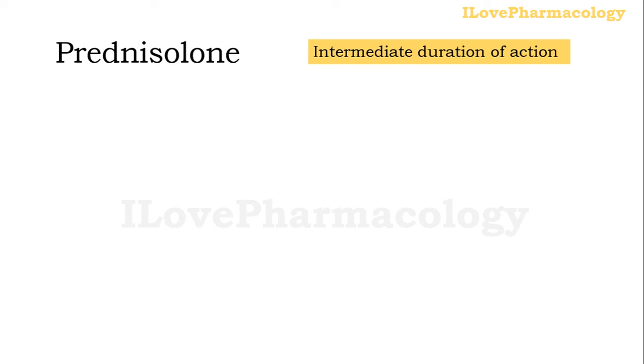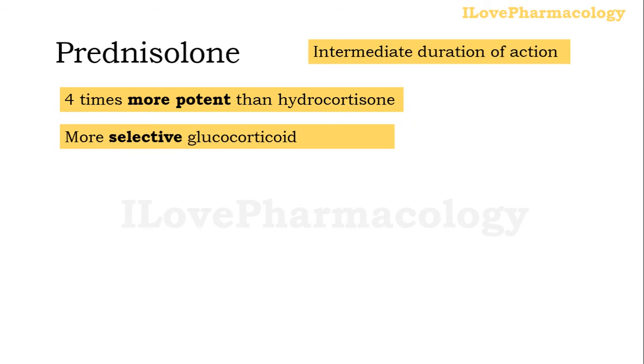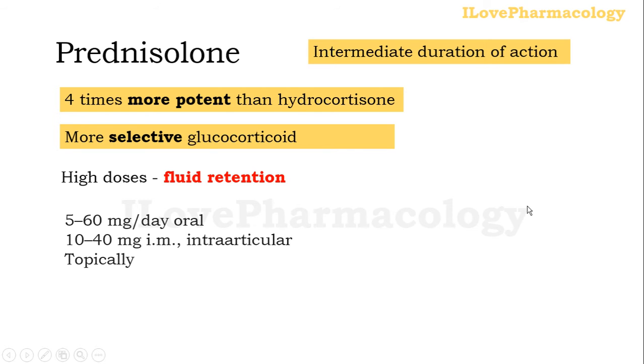Next, coming to prednisolone, which is an intermediate acting glucocorticoid, which is 4 times more potent than hydrocortisone. This you have to remember. And it has more selectivity towards the glucocorticoid receptors. Remember that higher doses of prednisolone can lead to fluid retention. The dose is 50 to 60 milligram per day orally and 10 to 40 milligram intramuscularly as well as intra-articularly, and it can also be given through the topical route.